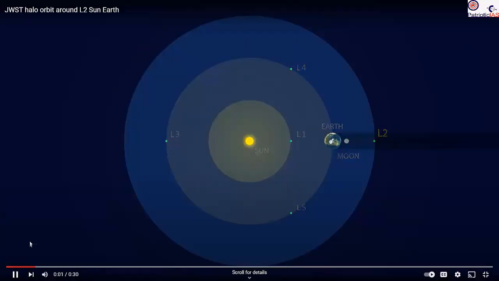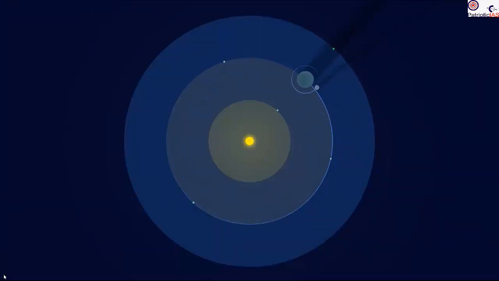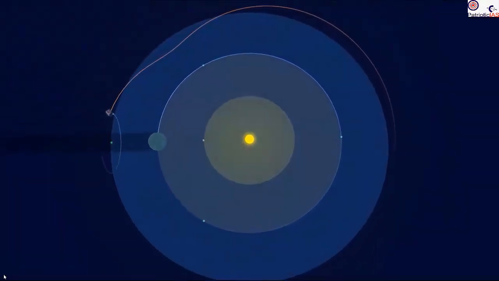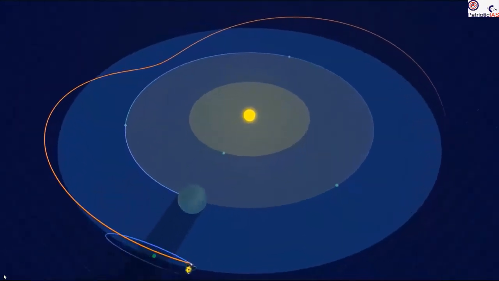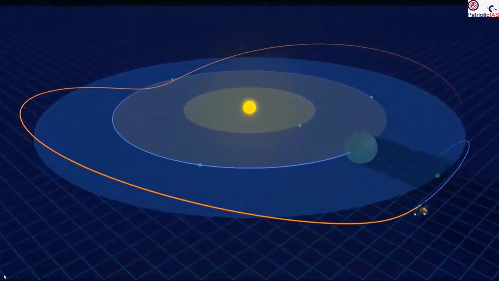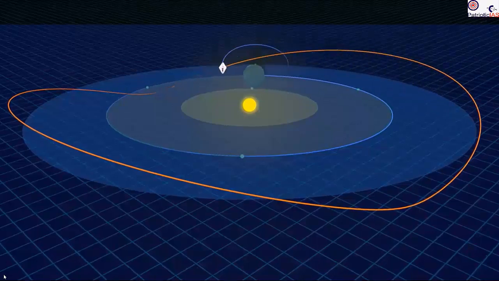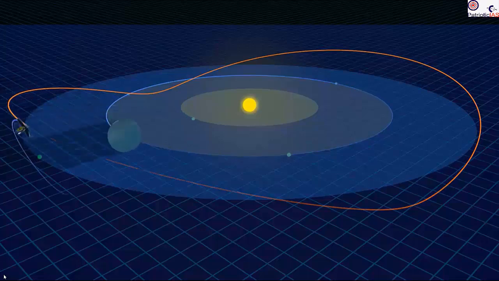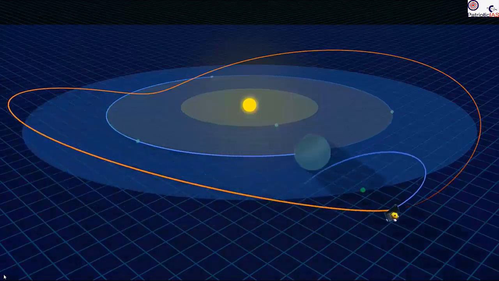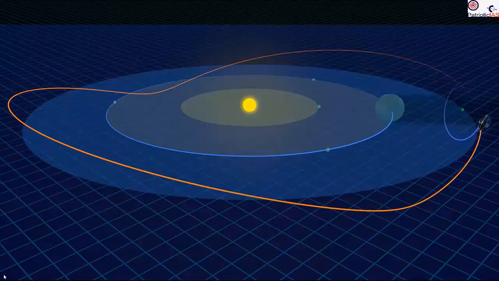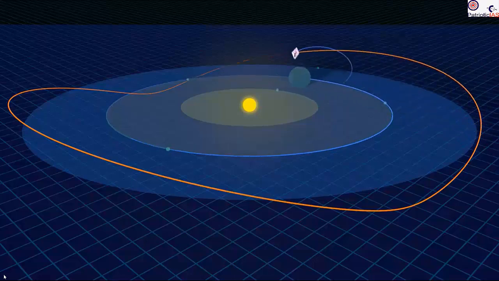The Sun-Earth L2 point is where Webb's orbit around the Sun is synchronized with Earth's. At this point, 1 million miles from Earth, Webb is free from the thermal influences of the Earth in all eclipses. Additionally, the Sun, Earth, and Moon, the brightest objects in the sky, are hidden by the deployed sun shield, giving Webb a dark, cold, and stable environment to carry out its mission of discovery.